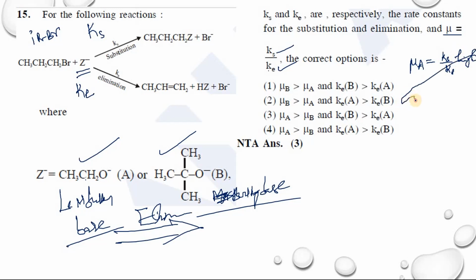This one is high. And if you take Ks by Ke for mu A and mu B, for this one the elimination rate constant is high, so the ratio will be low. So mu A is greater than mu B. And we know that elimination for B is greater than elimination for A. So Ke of B is greater than Ke of A. So the third option is the correct option.